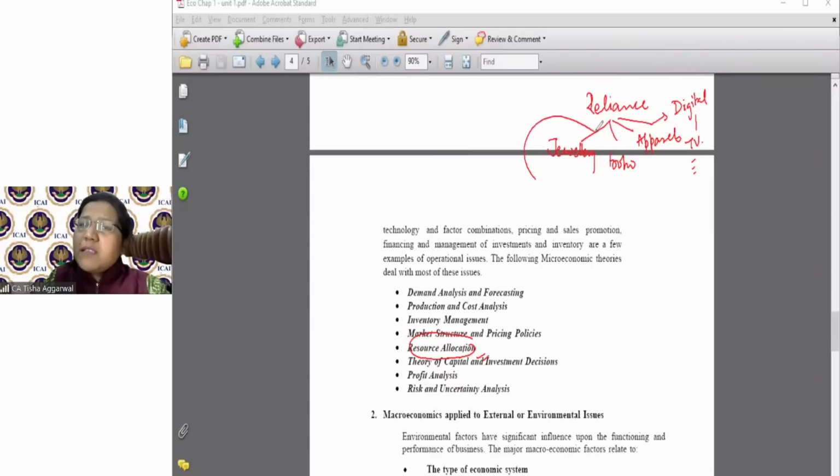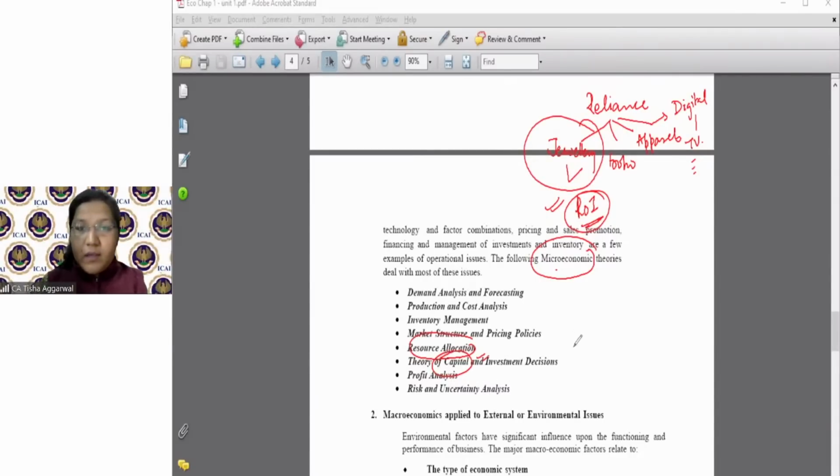I am seeing that this business is giving me great return. Why not put my maximum money here? Again, using microeconomics theory, I realize how my resources should be allocated. Where should I get my capital from? Where should I put my capital? Where the return is going to be higher.